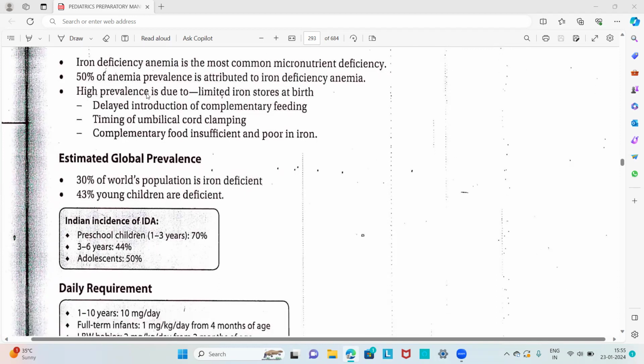The high prevalence of iron deficiency anemia in the pediatric age group is due to limited iron stores at birth, delayed introduction of complementary feeding, and the timing of umbilical cord clamping. If there is delayed cord clamping, it restores the blood from the cord into the baby and helps prevent anemia, but early cord clamping results in anemia. Also, the complementary food is insufficient and poor in iron. These are the causes for the high prevalence of anemia in children.